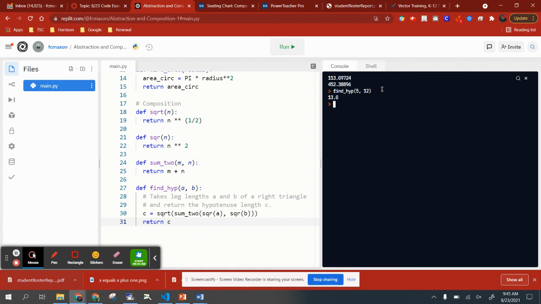So there it is. So it works. Okay, so those are the two topics. The two topics of abstraction, first of all, which is really a review of what functions do, how they're written, what they mean for us, and then finally function composition as well.